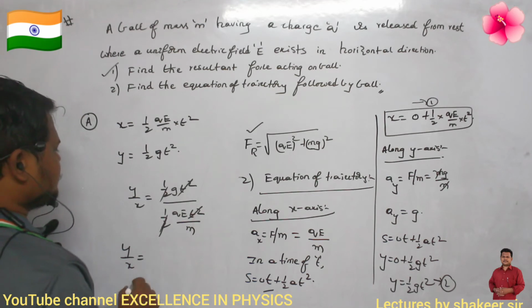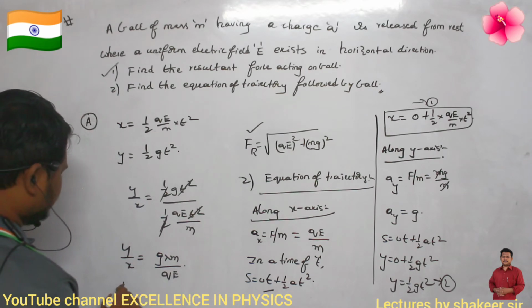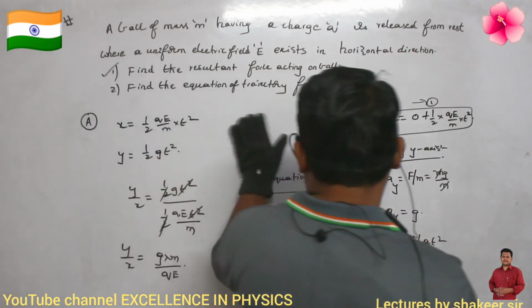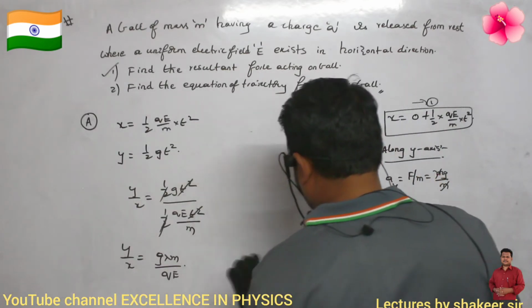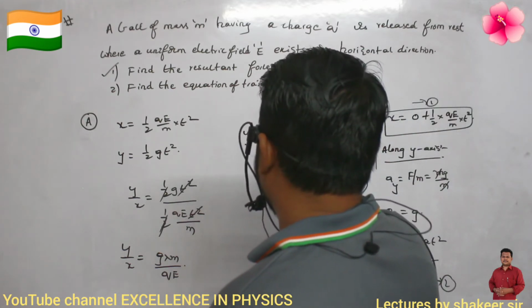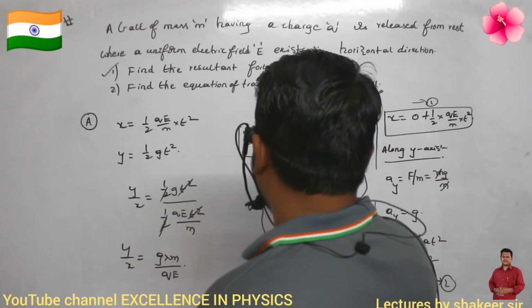So y by x is equal to g into m divided by qE. Therefore y is equal to mg divided by qE into x. This is the relation which I got.